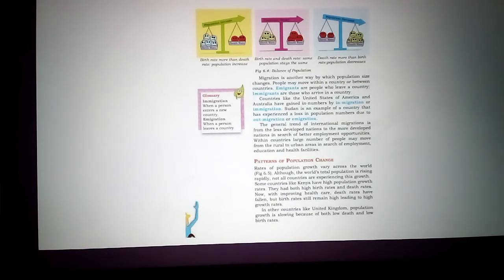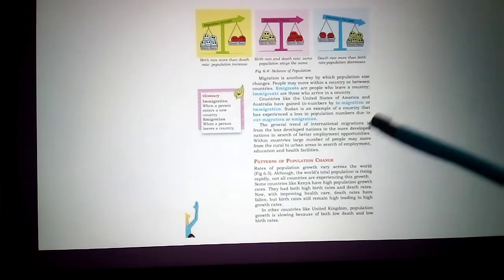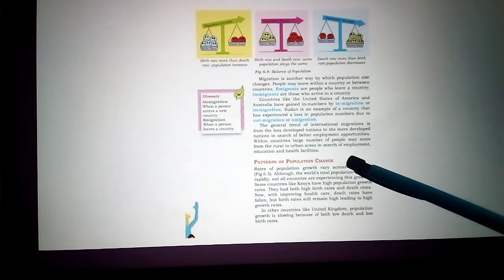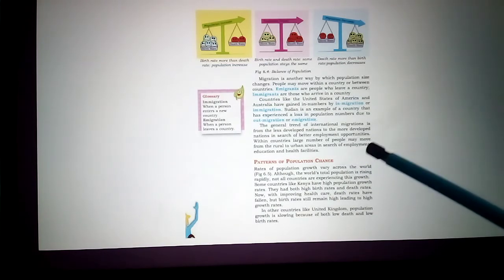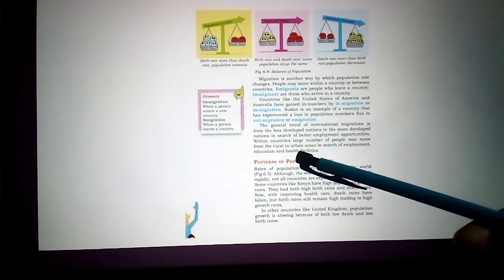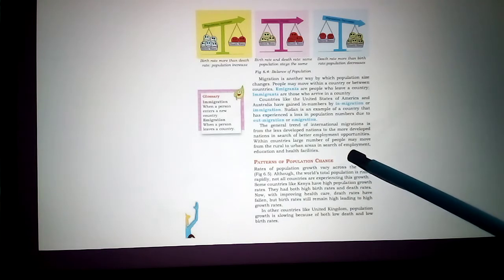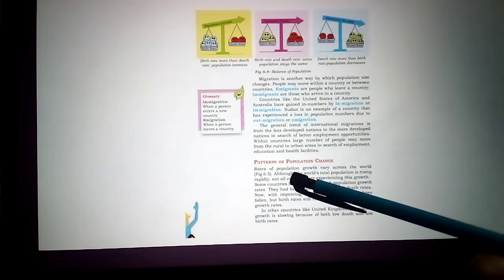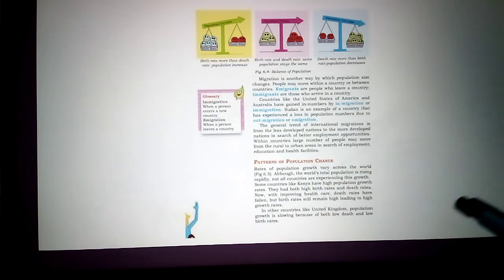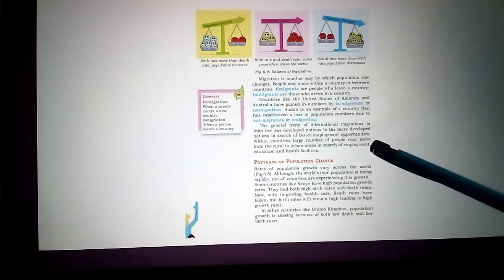From rural area to urban area, in search of employment, education and health facilities within the country. This migration is within the country, from one state to another state. So from rural area to urban area. Rural means village, village to cities. Because of the employment, search of employment, education and health facilities. These are the population changes.